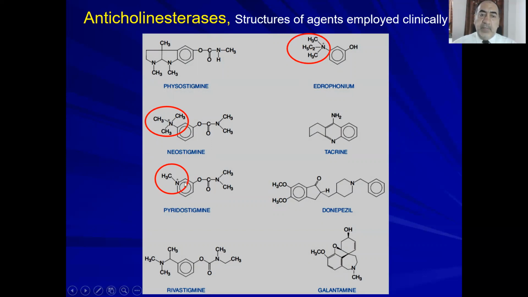Here inside the benzene ring there are 2 bonds and 1 bond, so 3. There is no need for more; if you add more, there will be a positive charge. The others are tertiary amines. So these are physostigmine, you see here only 3 bonds around the nitrogen. Physostigmine, rivastigmine, donepezil, tacrine, and galantamine.